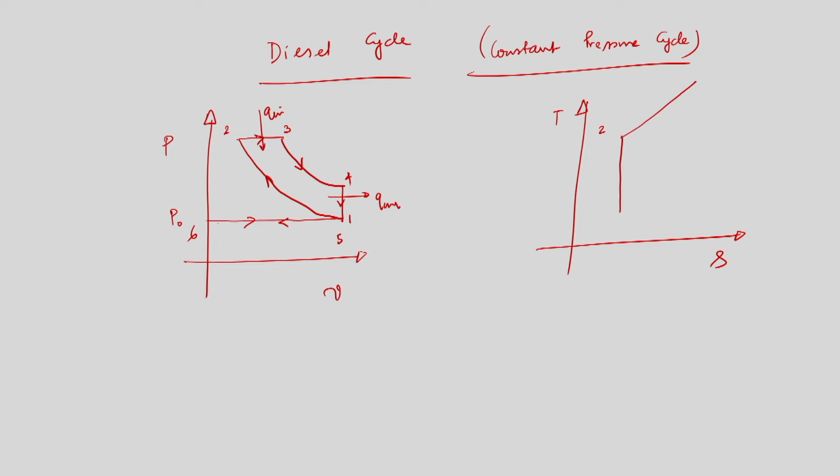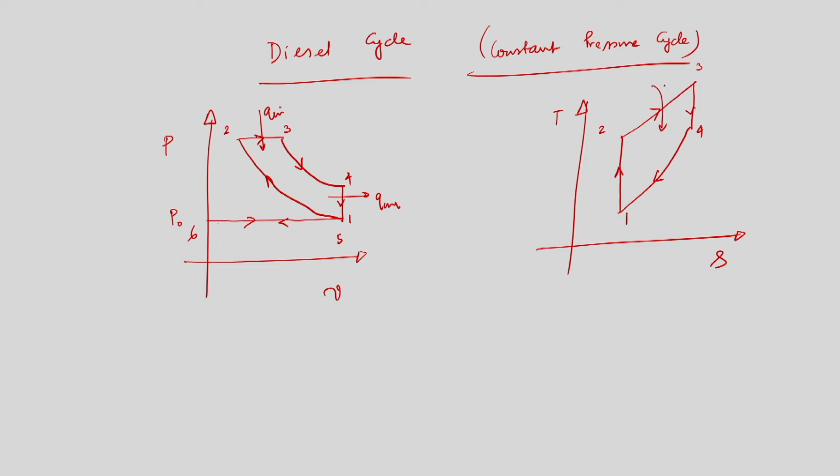Then we have the combustion process, so T3 will be higher than temperature T2, and then we have 3 to 4, and 4 to 1, where 4 to 1 is the exhaust blowdown.